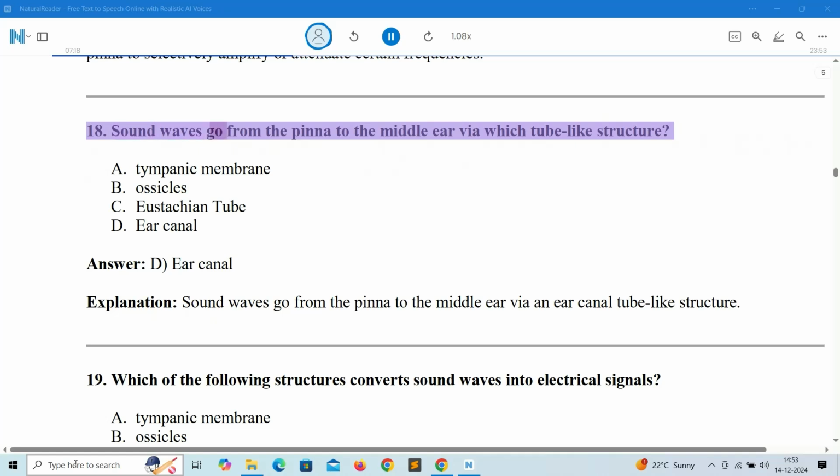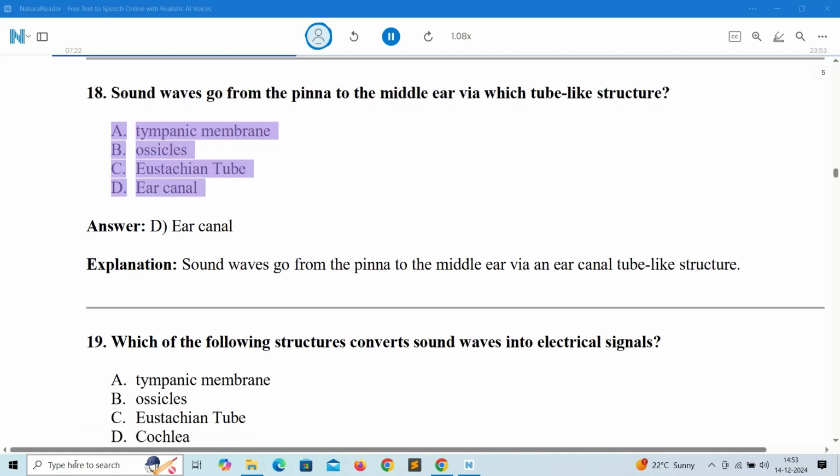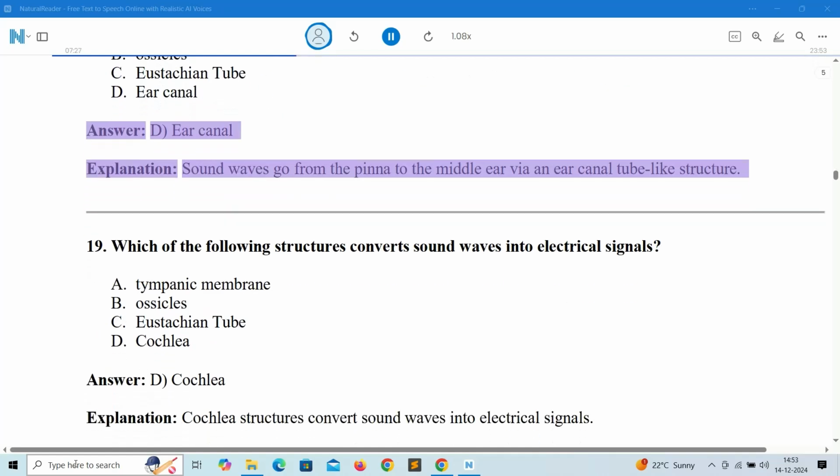18. Sound waves go from the pinna to the middle ear via which tube-like structure? A. Tympanic membrane. B. Ossicles. C. Eustachian tube. D. Ear canal. Answer, D. Ear canal. Explanation, sound waves go from the pinna to the middle ear via the ear canal, a tube-like structure.